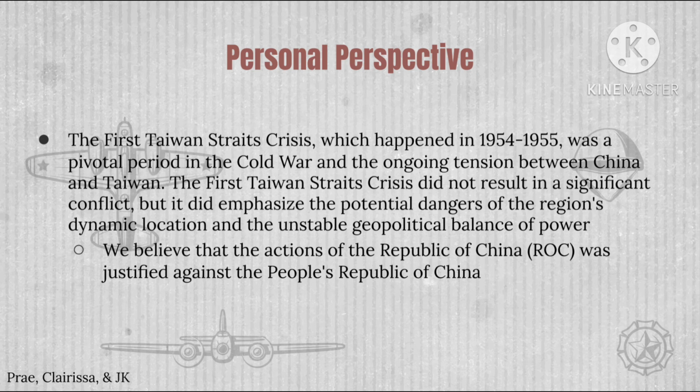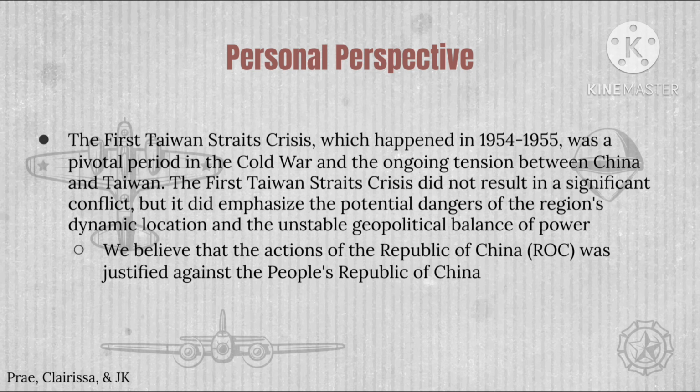We believe that the actions of the Republic of China was justified against the People's Republic of China because communism abolished free markets and there were no market prices to guide people in production. When the factors of production are owned by the government, there are no trades and no market prices, which leads to the people not knowing the values of products and materials. After Chiang Kai-shek fled to Taiwan, under his leadership, the nationalist government establishes a successful land reform program, which transformed Taiwan from an agricultural economy to a commercial industrial economy.